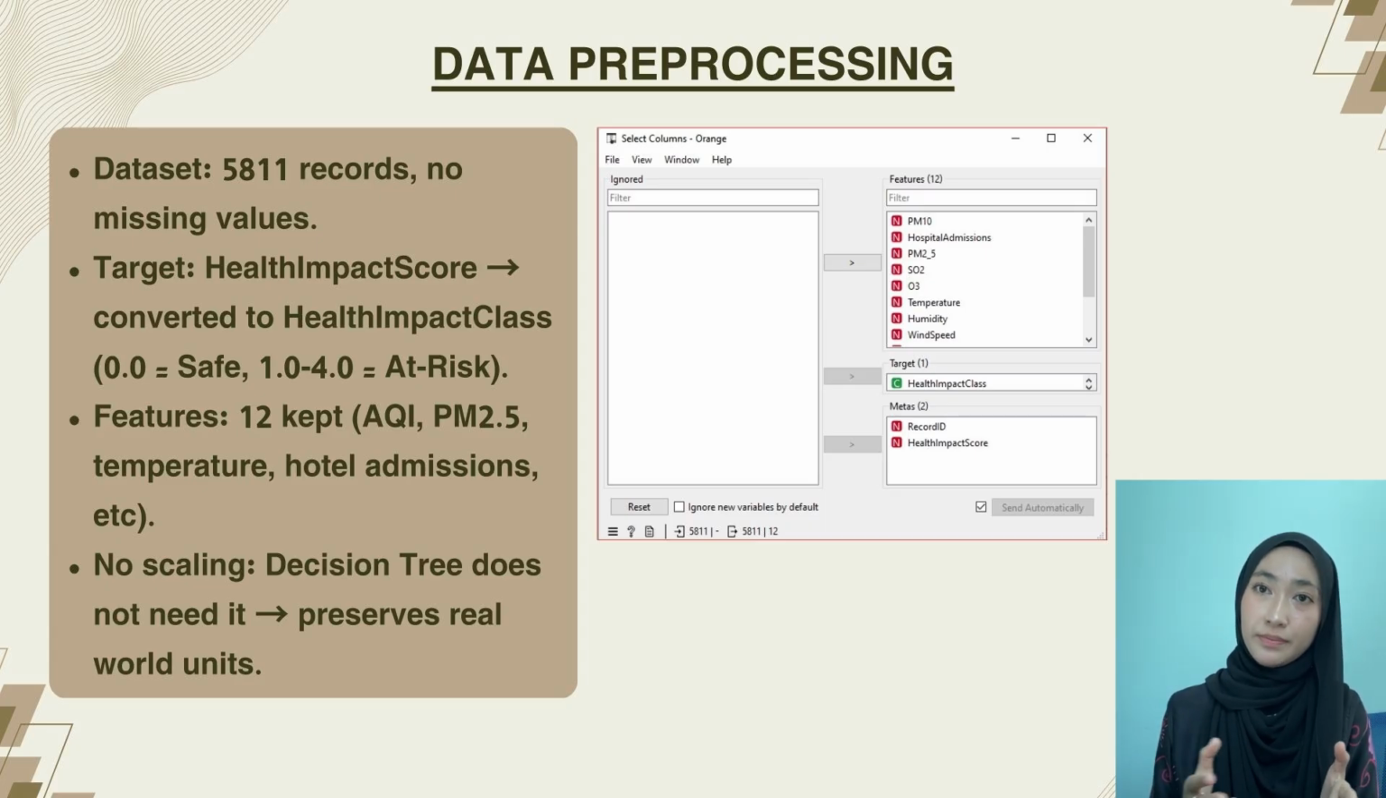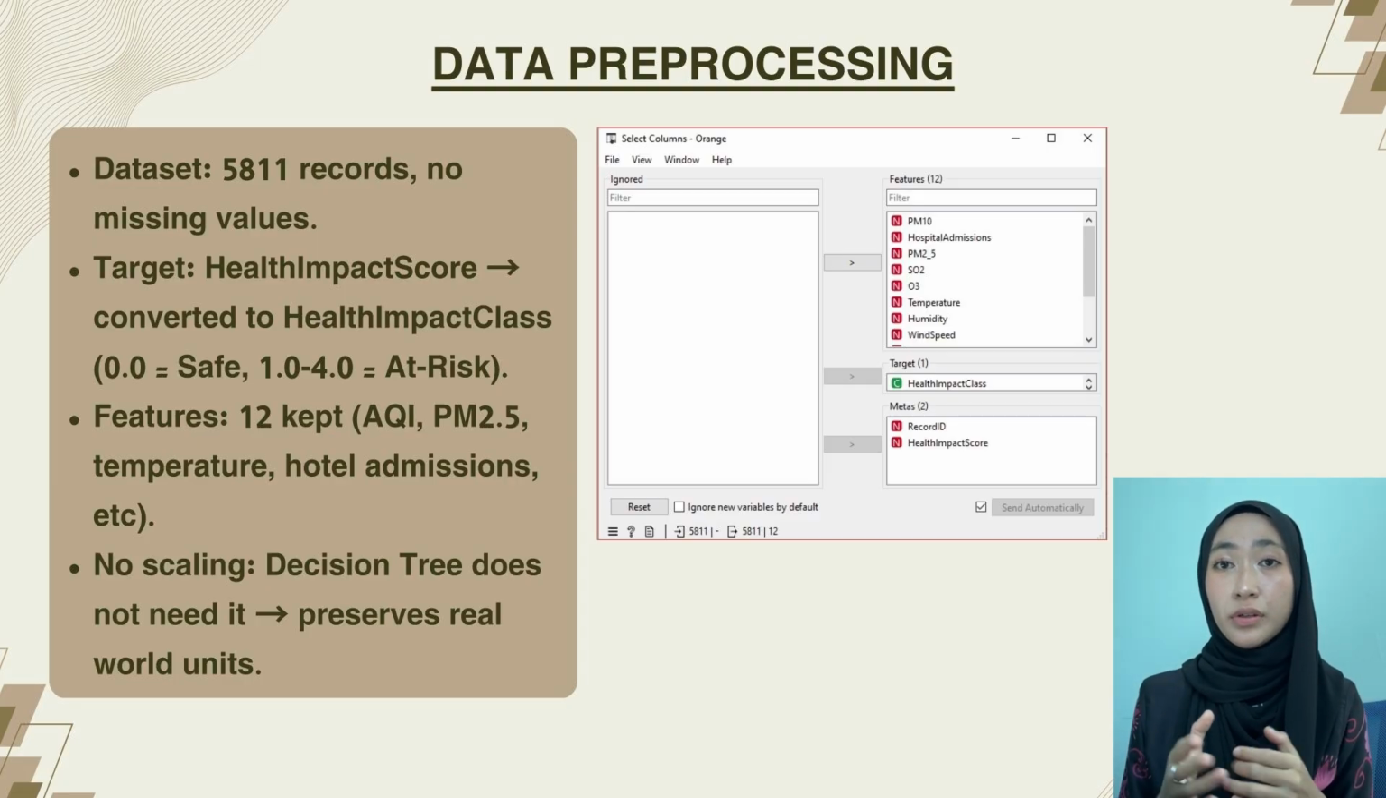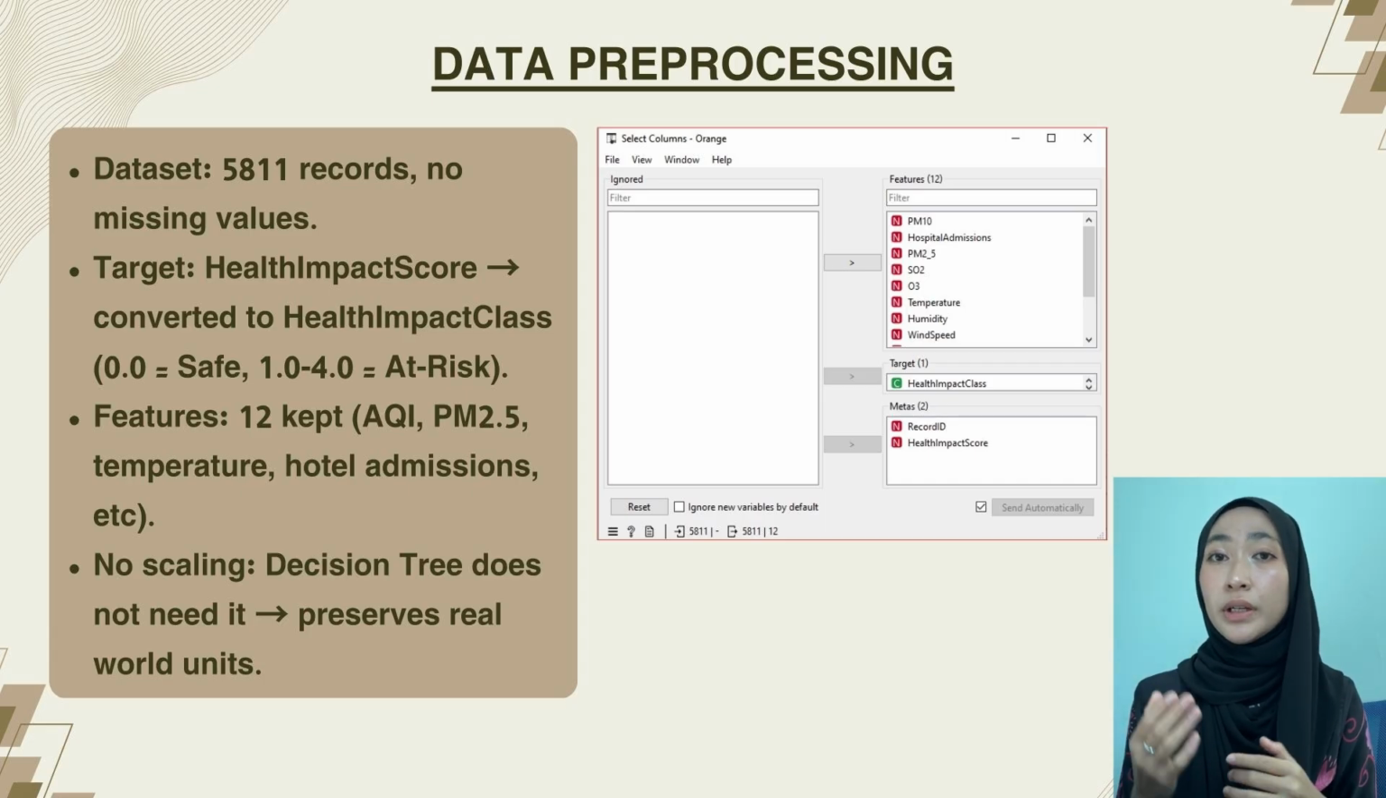for domain experts. Finally, class imbalance was acknowledged. Over 82% of records belong to class 0.0, which is safe. Although no resampling technique was used, evaluation prioritized F1 score over simple accuracy to ensure reliable detection of rare, high-risk events.